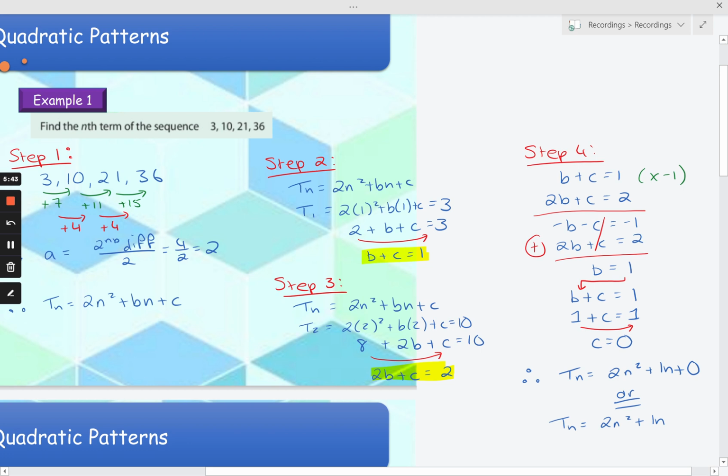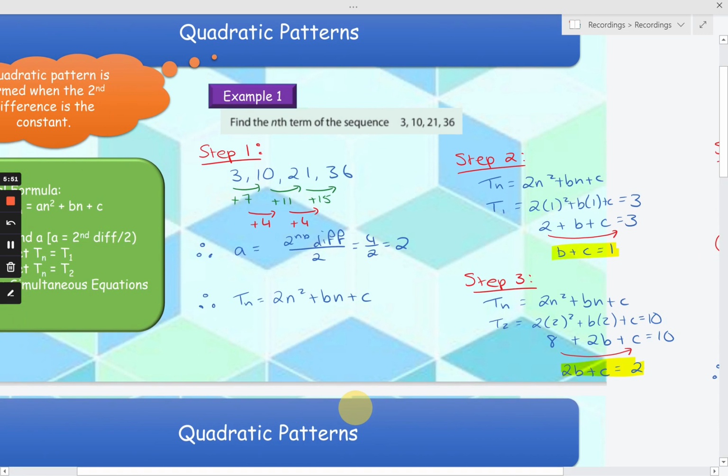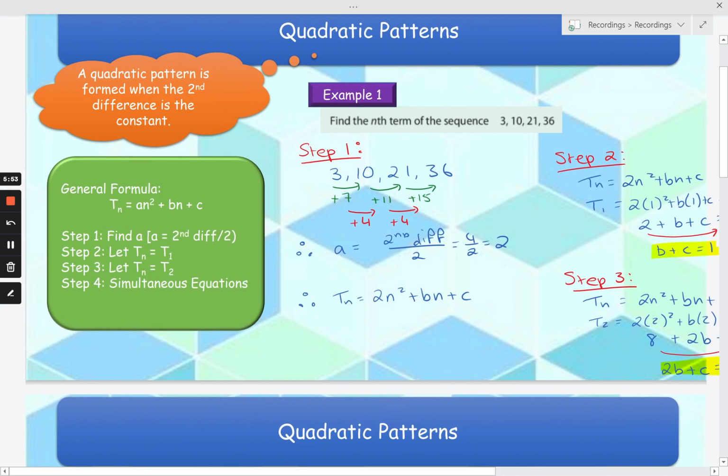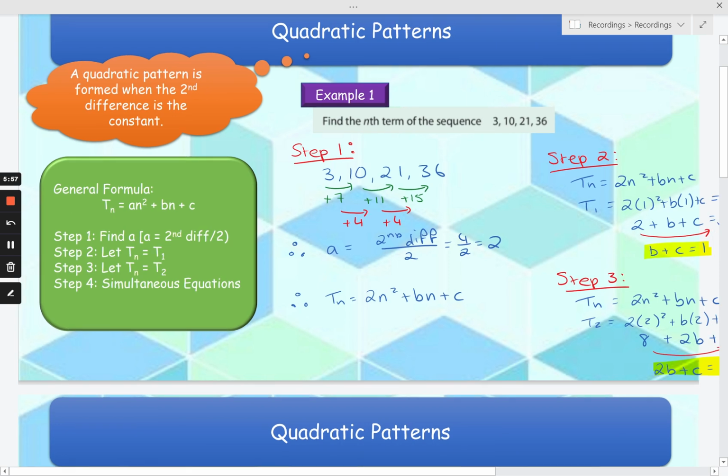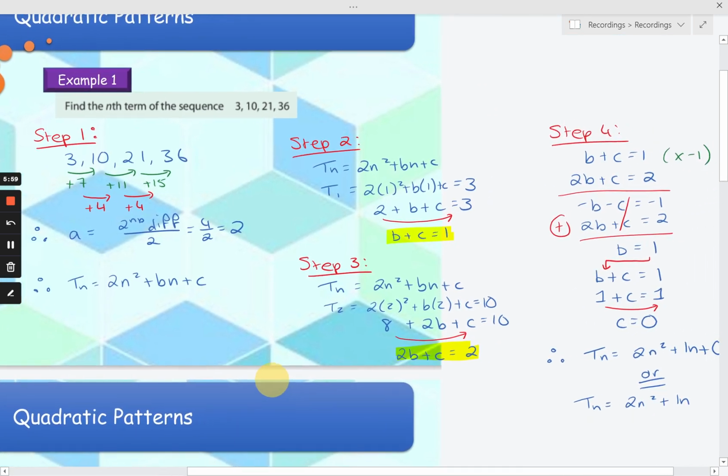So take a minute here, guys, pause the video, go back, and make sure to add in the 4 steps that we need to solve these types of problems, and then we're going to look at example 2. You can see here the 4 steps again if you want to pause the video and add those in. And then I'll move the screen across so you can see the full solution again.